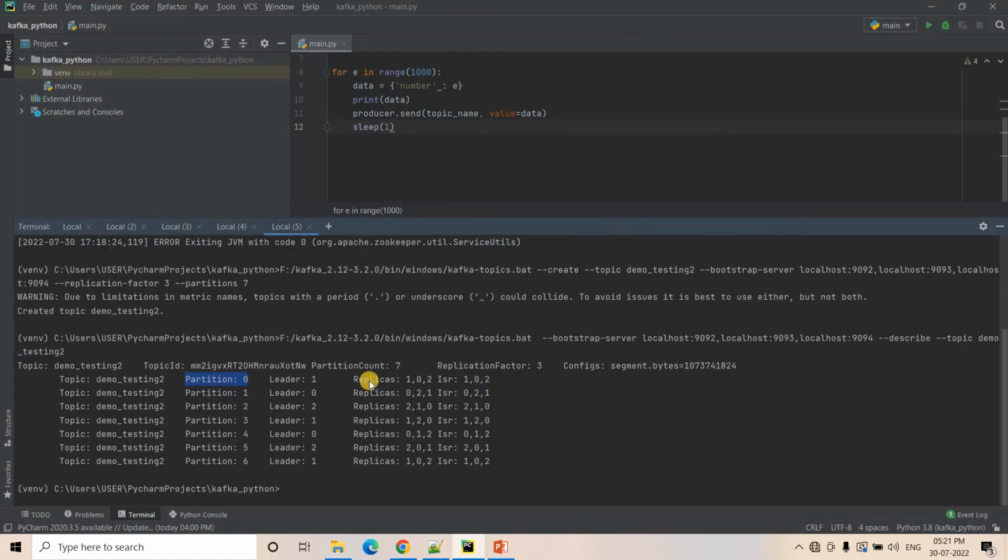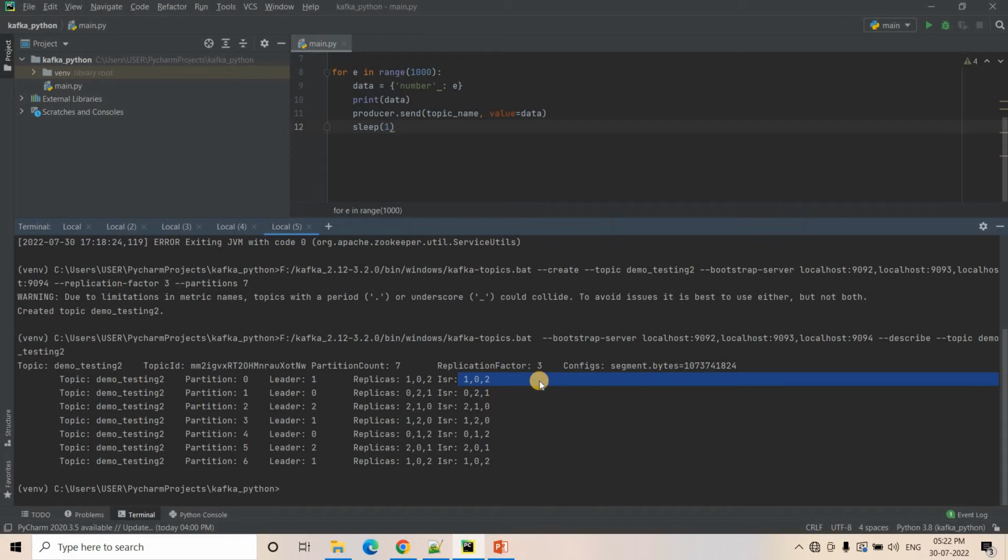Okay, simple. And here you can see replicas. Replicas indicate in which servers or brokers our replication is stored. So replication is stored in 0, 1, 2, everywhere. ISR is nothing but in-sync replicas. In our case, all 3 servers are currently up and running, so here we get the same list 1, 0 and 2. For all the servers, the information is synchronized.